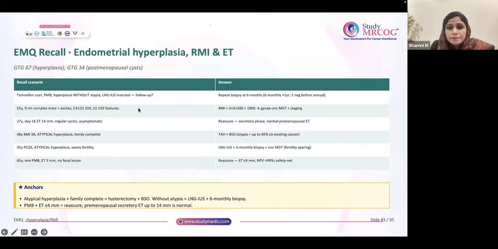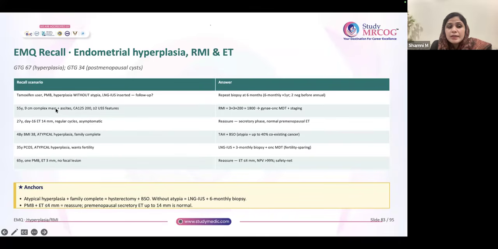When do you follow up? So it is repeat biopsy at without atypia, no? So it is 6 months. Okay. 2 times 6 monthly, 2 negative biopsy. And after that, annual follow-up is required. Why? Because she's having risk factor.